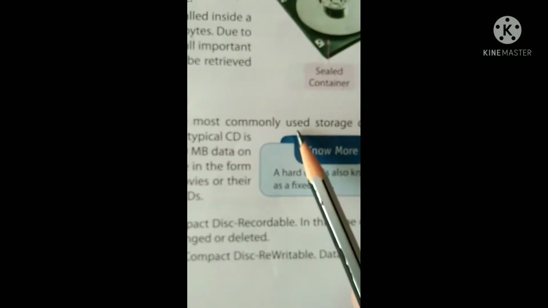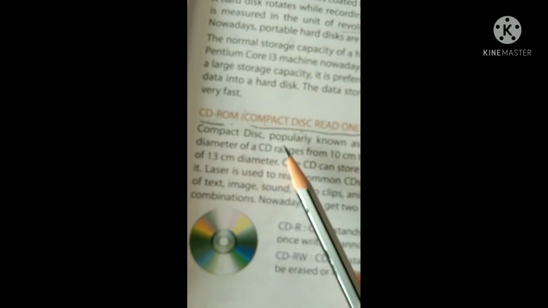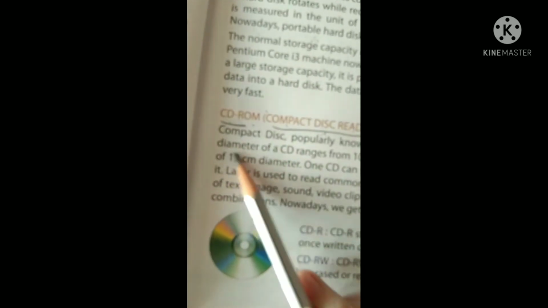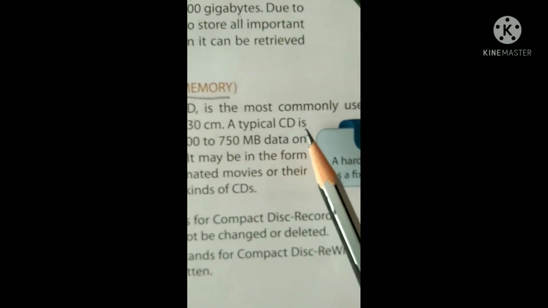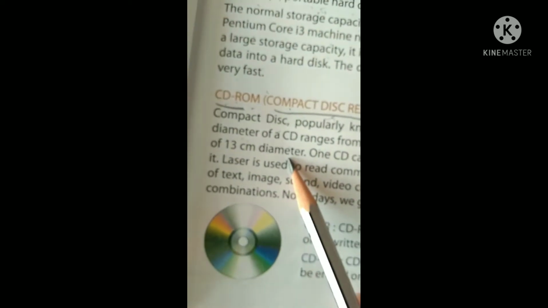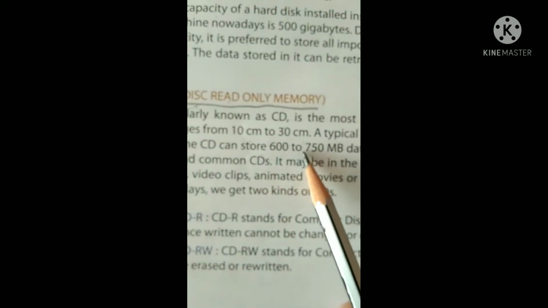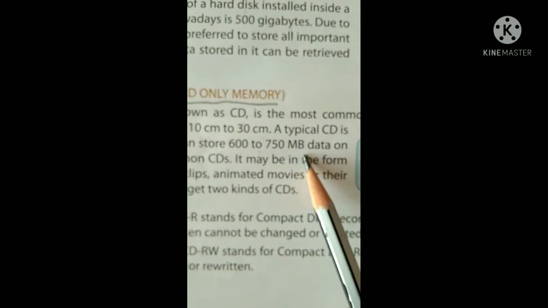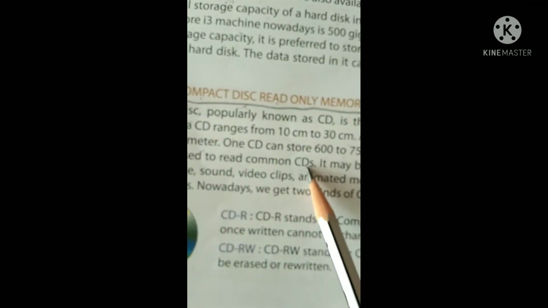CD is compact disk. Now what is compact disk or CD? It is the most commonly used storage device. The diameter of a CD ranges from 10 cm to 30 cm. A typical CD is 13 cm in diameter. One CD can store 600 to 750 MB, that means megabyte, of data. Laser is used to read common CDs.